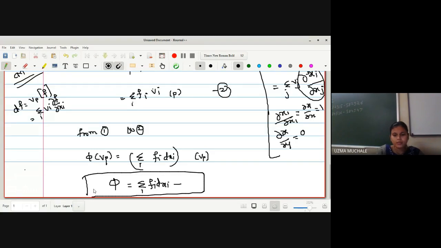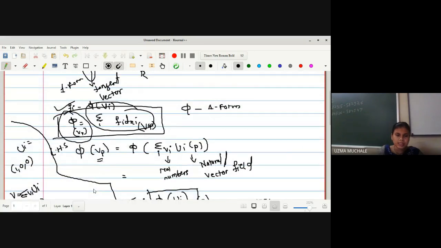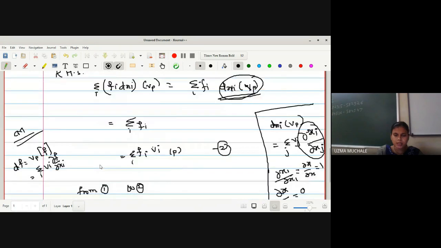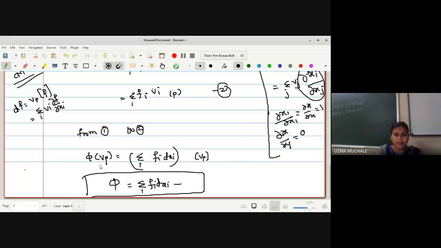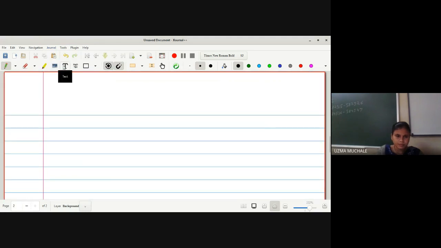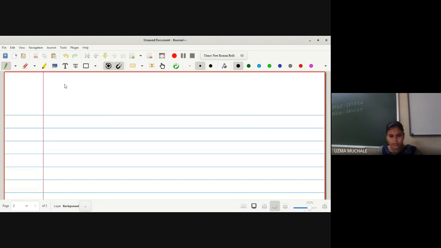Okay, any doubt for this result? What you have to do is just prove the two things are equal, LHS is equal to RHS. So you have to apply phi on Vp as well as summation over i of fi dxi on a tangent vector Vp, and use some properties and results, and you will get phi is equal to summation over i of fi dxi. Yes, any doubt? No, ma'am. Okay, if not, let me go for the next one.